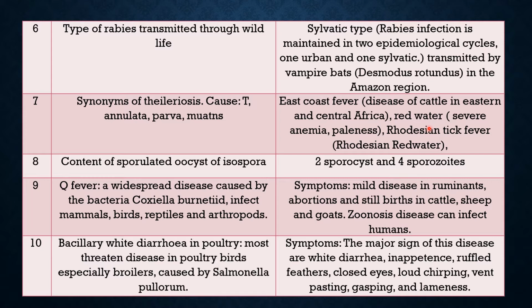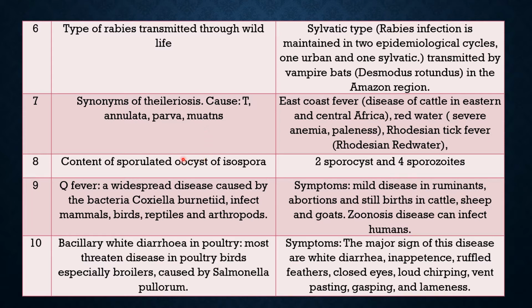The blood becomes watery. The animal becomes very pale. So red water. Another name is Rhodesian tick fever or sometimes it is called Rhodesian red water. This disease is observed in Rhodesia. Theileriosis is caused mainly by three protozoa: Theileria annulata, Theileria parva, and Theileria mutans.